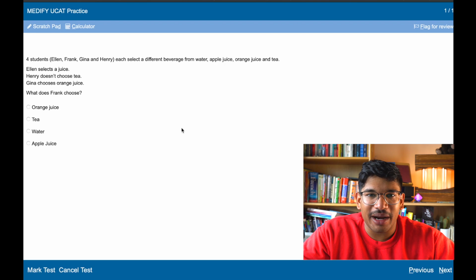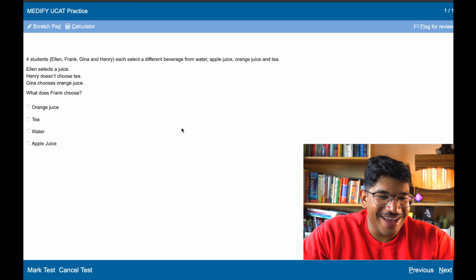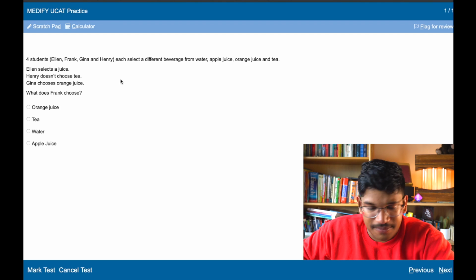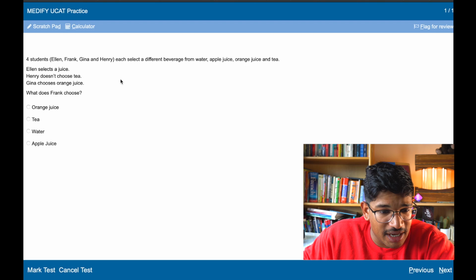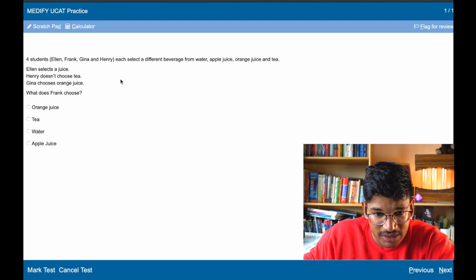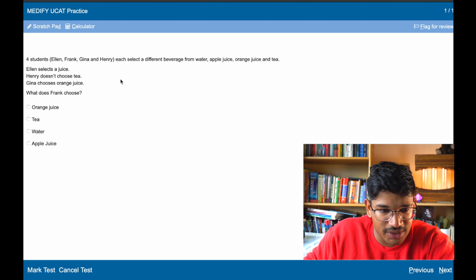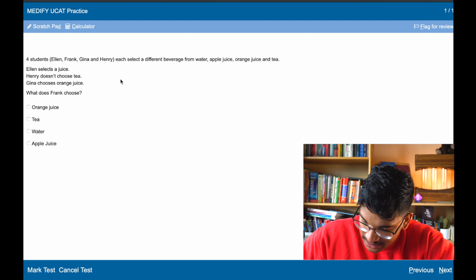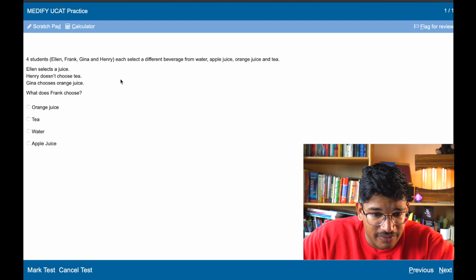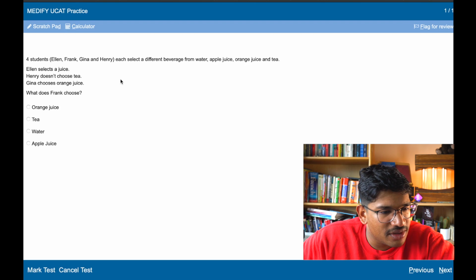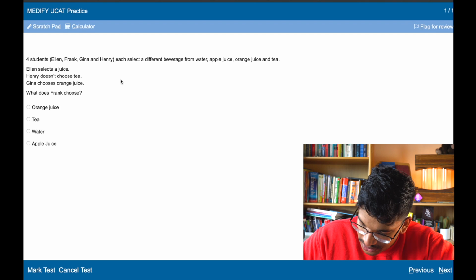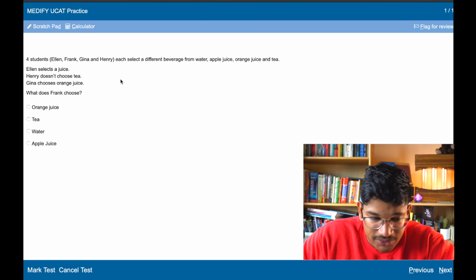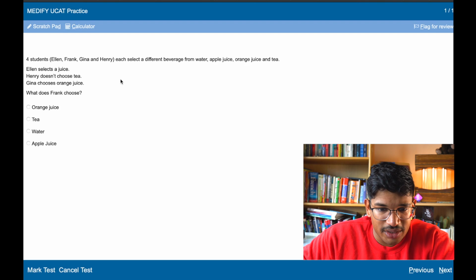It's like, look at the paragraph, look at the statement, look at the paragraph again, and spot the fake news. So 4 students, Ellen, Frank, Gina, and Harry select different beverages from water, apple juice, OJ, and tea. Ellen selects a juice, therefore Ellen either went for apple juice or orange juice. Henry doesn't choose a tea, so Henry must choose water. Gina chooses orange juice, so therefore Ellen chooses apple juice, and Frank chooses tea.